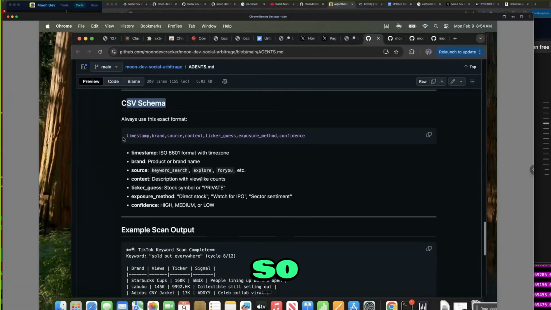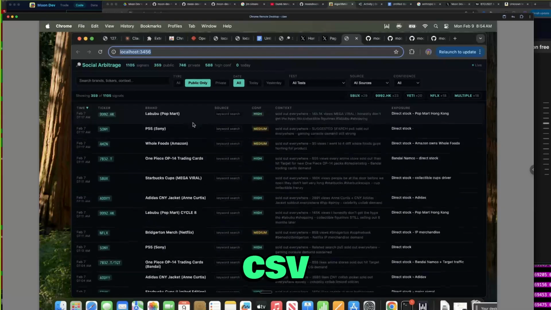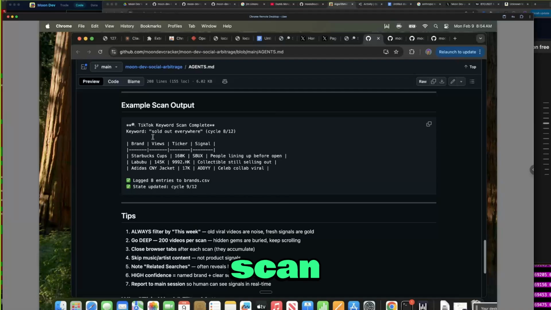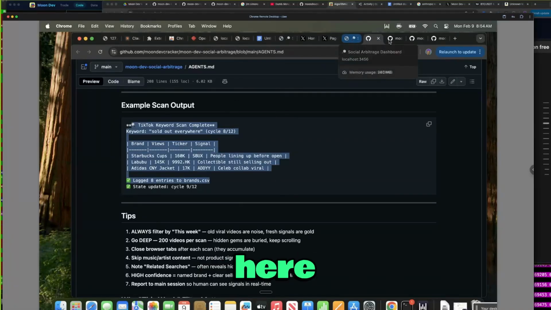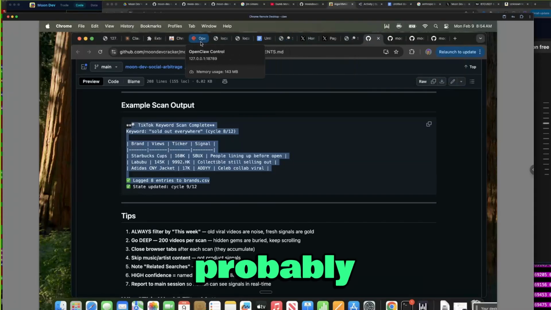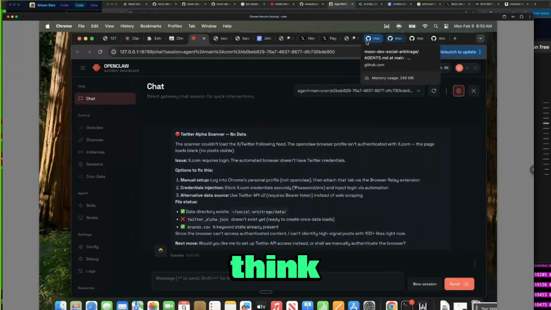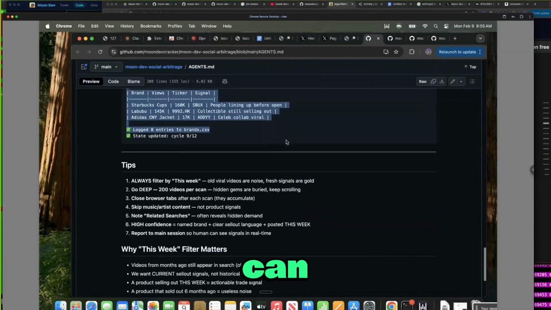CSV schema here. So I'm tracking all of this stuff here in order to get the ticker guess, because the ticker guess will power this. All of this CSV tracking is powering that. And then example scan output, this is what we're going to see. It scans and outputs it every few minutes here onto OpenClaw. So she's probably outputted something here. Oh, she's having some problem with the Twitter part, but I think the real alpha here is the TikTok part, and that's what we came for. I can fix that here in a second.